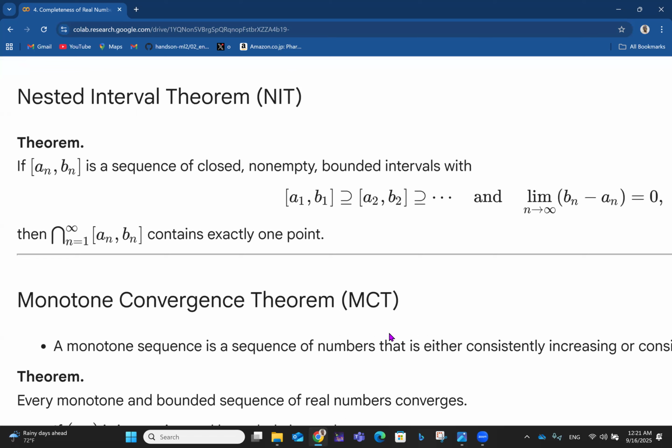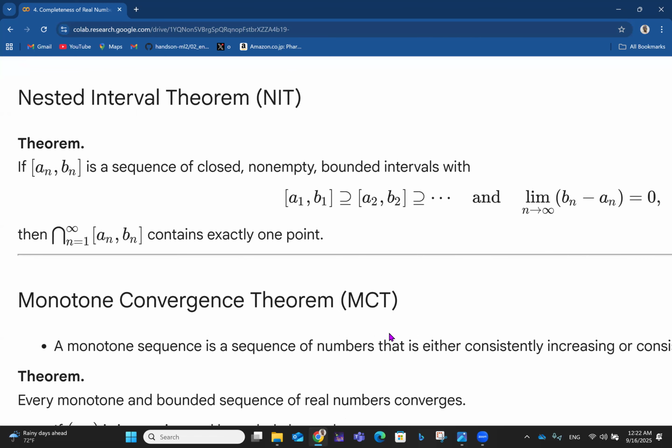So we go to the next one, which is the nested interval theorem. Now, if you have a closed interval, I think in one of the previous videos you had seen the idea of a closed interval. The idea of closedness means that the first element and the last element both belong to the set, because it's a closed interval.